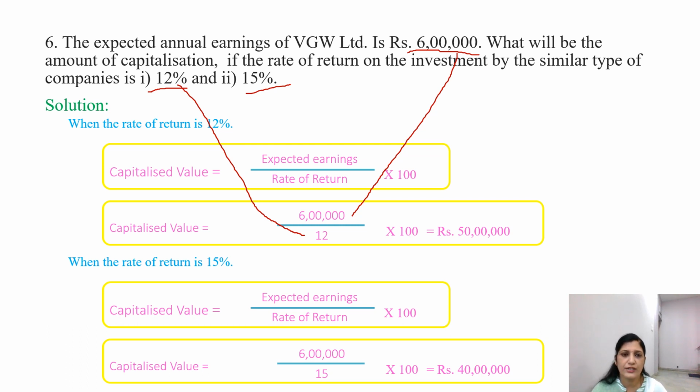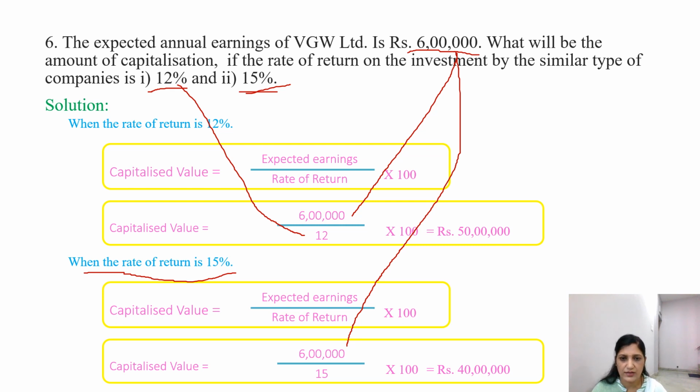Okay, we'll go for the second one, that is when the rate of return is 15%. Same formula, capitalized value is equal to expected earnings divided by rate of return into 100. So what happens? Same thing. What are the expected earnings? It will remain the same, 6 lakhs. There is no change in this. It has been given as 6 lakhs.